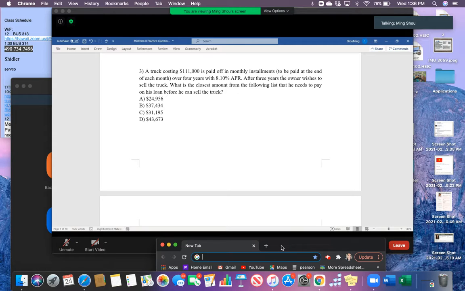So to answer this question, we can simply first draw a timeline. Since in the original contract there are 4 years, and there's a monthly payment, overall there are 48 months, because there are 4 years. And after 3 years, if he's here, he wants to sell this car, sell this check, right? The question asks us, if he's in year 3, what is the remaining balance he still needs to pay back to the lender or the bank? So this is the basic question.